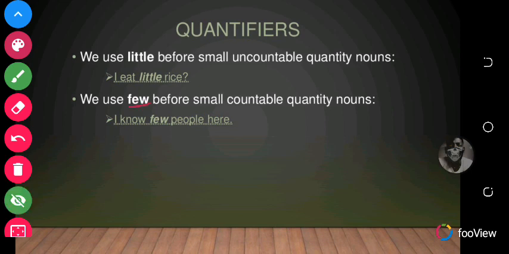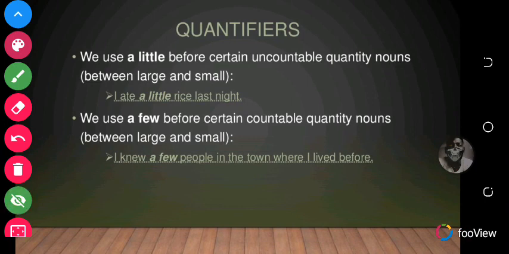We use few before small countable quantities. So few is for small countable quantity nouns. For example, I know few people here. I know few people here tells you that the people here you can count them, but then the people here are not many. So you know few people here.